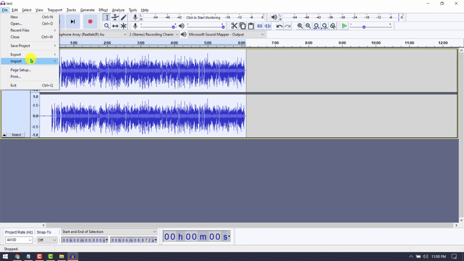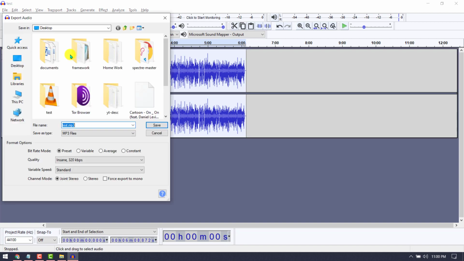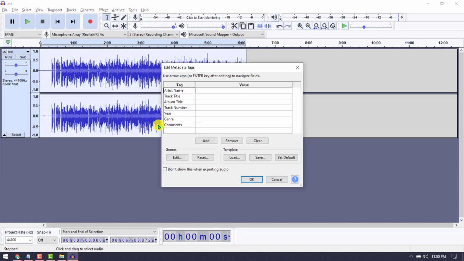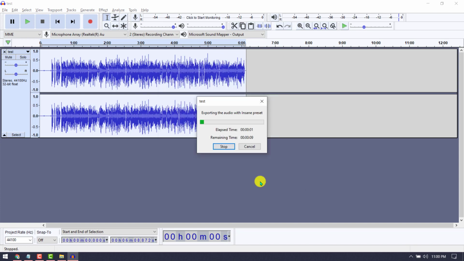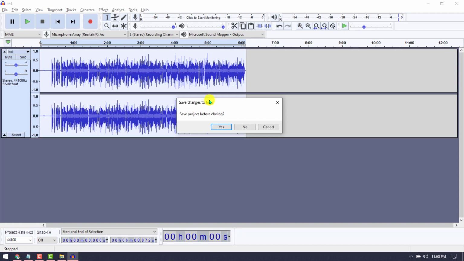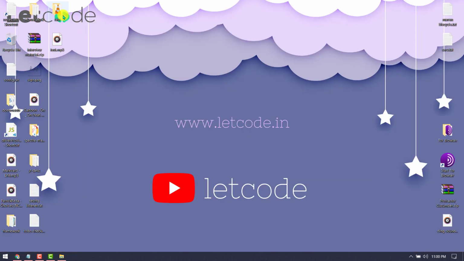Now go to File and click on Export and save it somewhere. I will prefer to save it on the desktop. That's it. Close it. We don't really have to save the project. Then this is the extracted file.